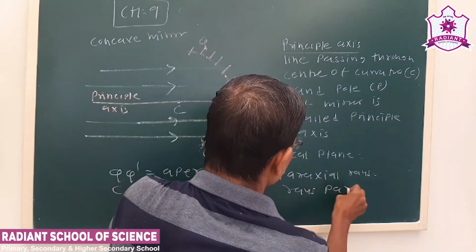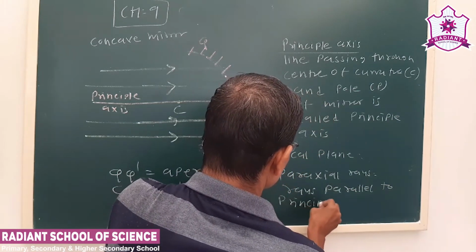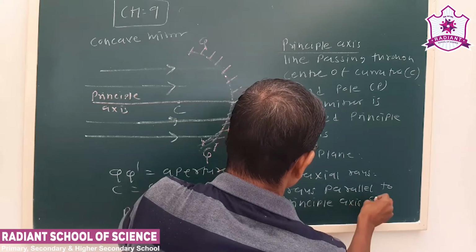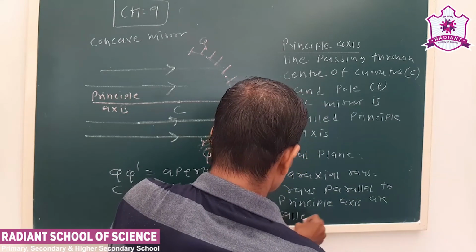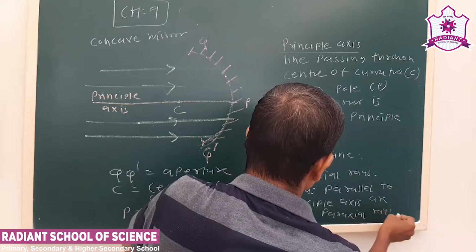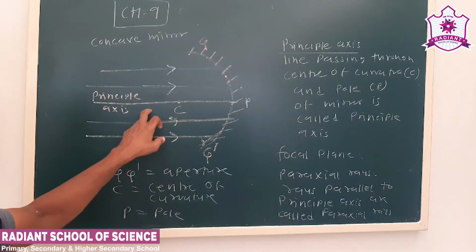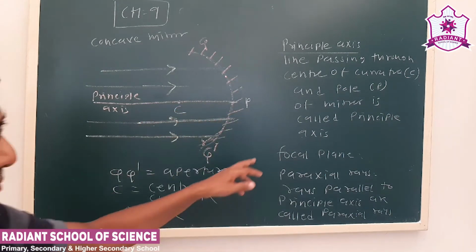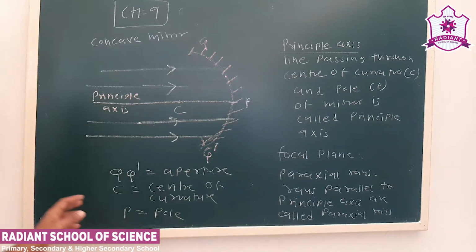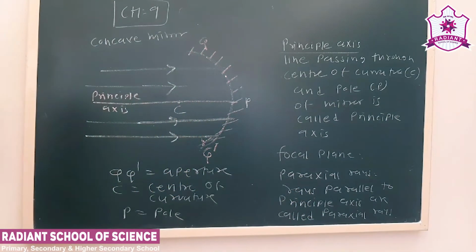So the line passing through the center of curvature and pole is called the principal axis. The plane formed by the principal axis and the aperture is the focal plane. Next are the paraxial rays: rays parallel to the principal axis are called paraxial rays.